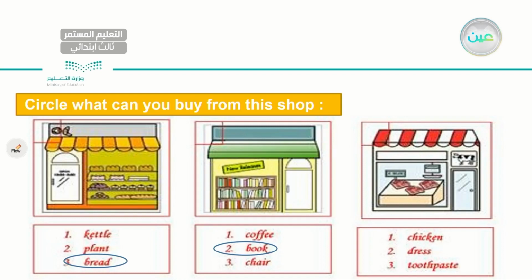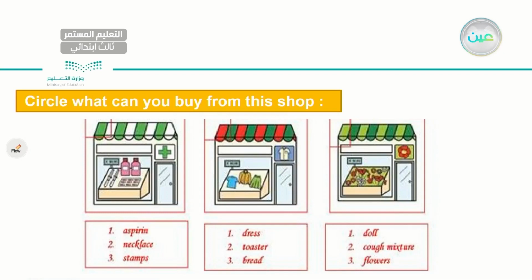Very good. For the last one, I have the meat shop or the butcher's shop. What can you buy from this place? Number 1, chicken. Number 2, dress. Number 3, toothpaste. What do you think? What can we get from this place? Of course, we might get, or we can get, chicken. Very good, chicken.